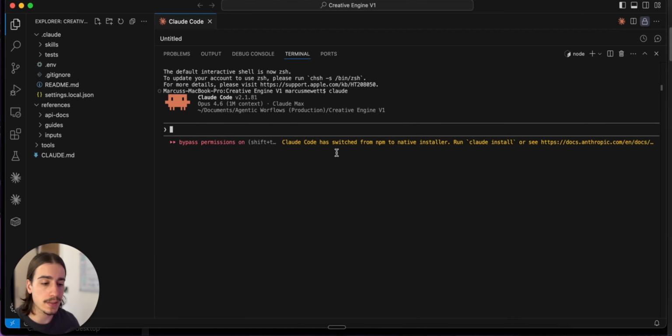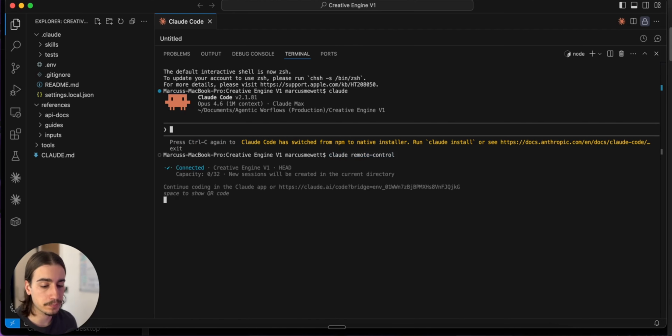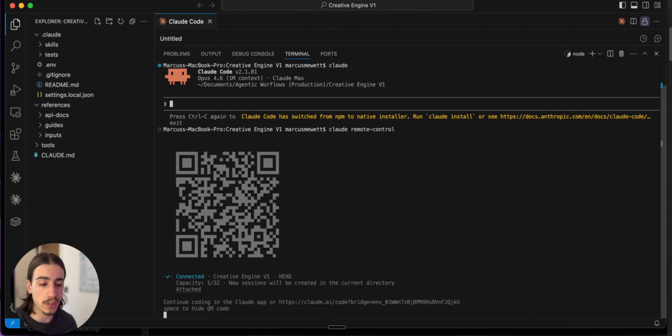Now it's actually really easy to set up. All you need to do is come to your terminal and run this command here, claude remote-control, hit enter, and then Claude is going to give us this session URL. What we can do with this, we can just copy and paste that into our phone browser, or we can just hit space, and now it's given us a QR code to scan, and once we scan that, it will just open up Claude Code inside of the folder that we're in, in this case being the Creative Content Engine, allowing us to use that from our phone.